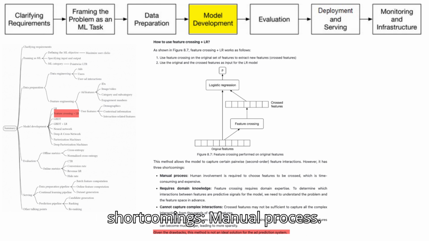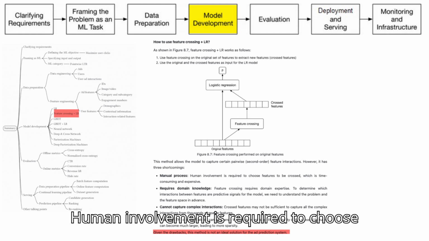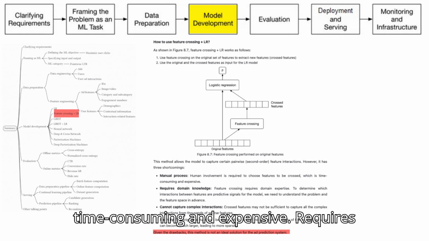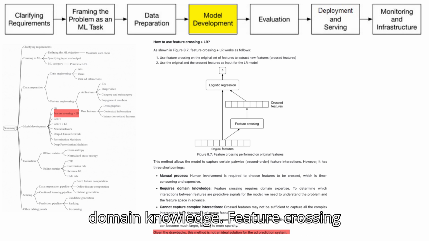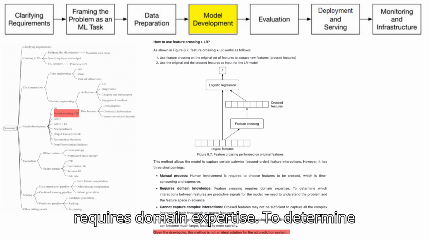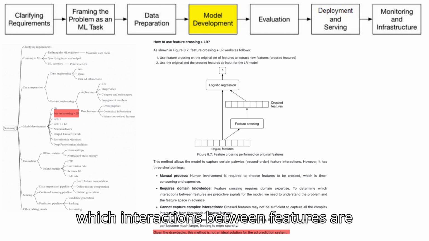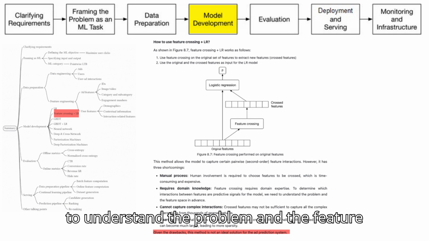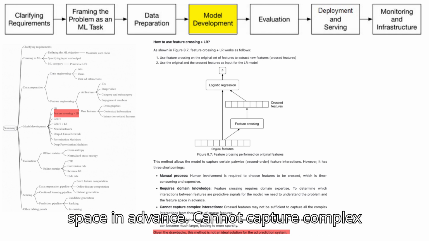However, it has 3 shortcomings. Manual process. Human involvement is required to choose features to be crossed, which is time-consuming and expensive. Requires domain knowledge. Feature crossing requires domain expertise. To determine which interactions between features are predictive signals for the model, we need to understand the problem and the feature space in advance.